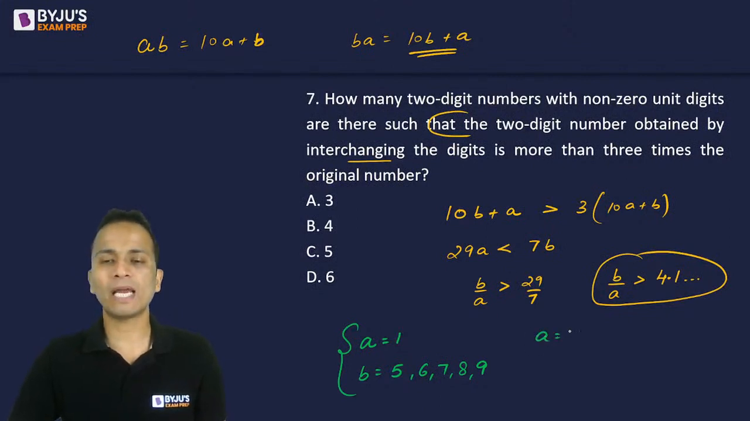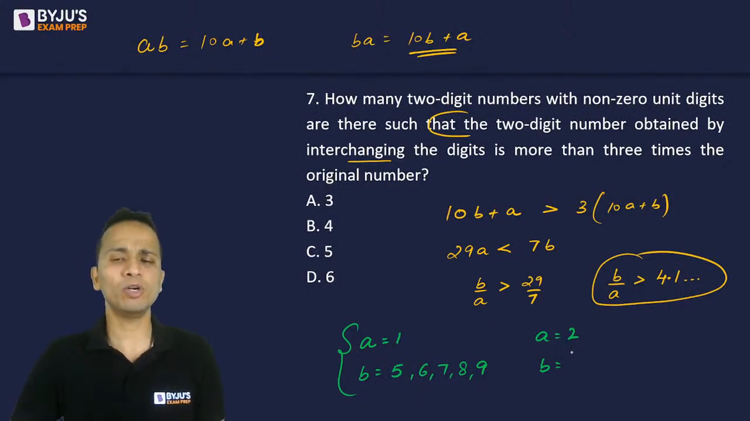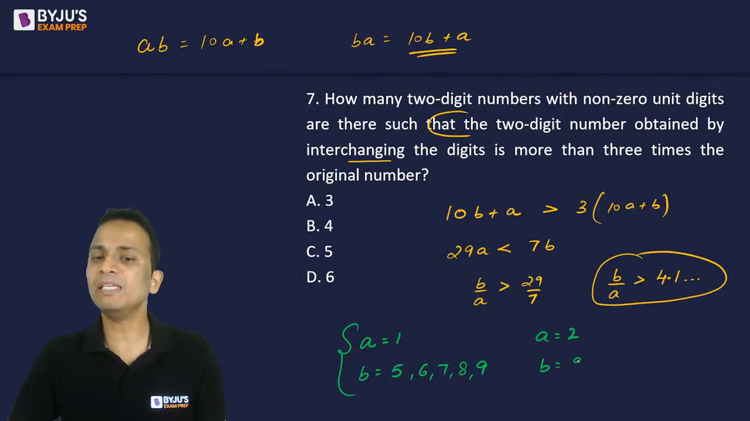Now let's look at when A is equal to 2. When A is equal to 2, the value of B cannot be 8 because 8 upon 2 is equal to 4. So the value of B can be 9.